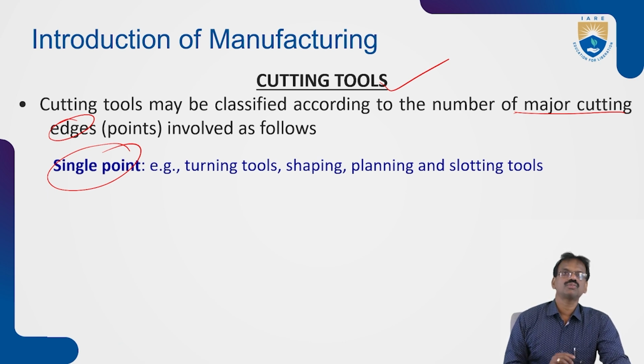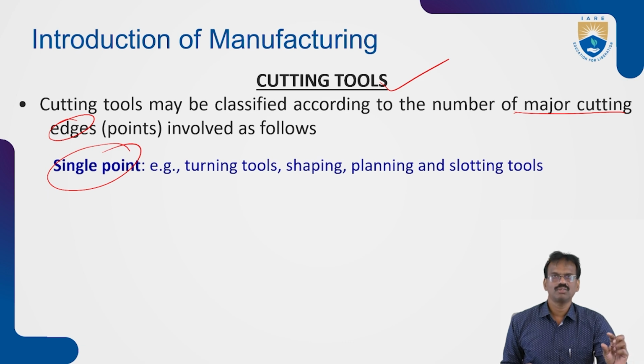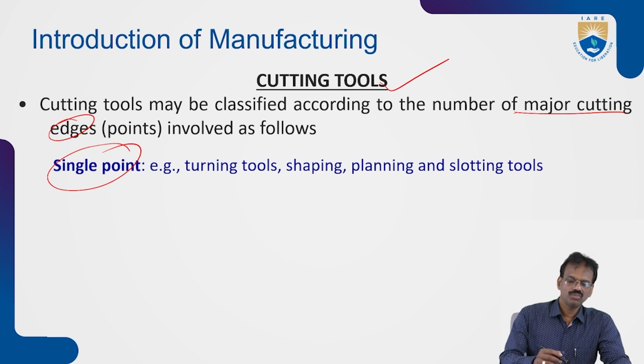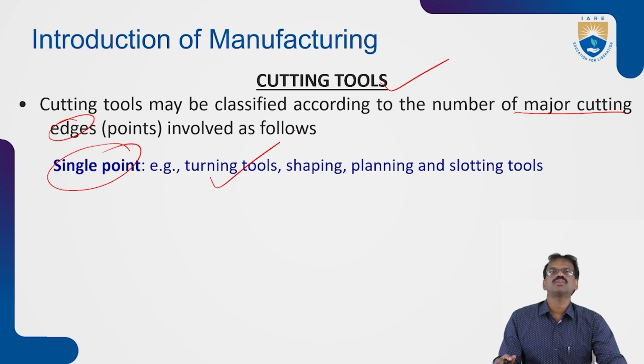A double point cutting tool is just like a drilling cutter. A single point cutting tool, you know, is like the cutting tool used in the lathe machine, turning machine, shaping machine, planing machine, and slotting machine.